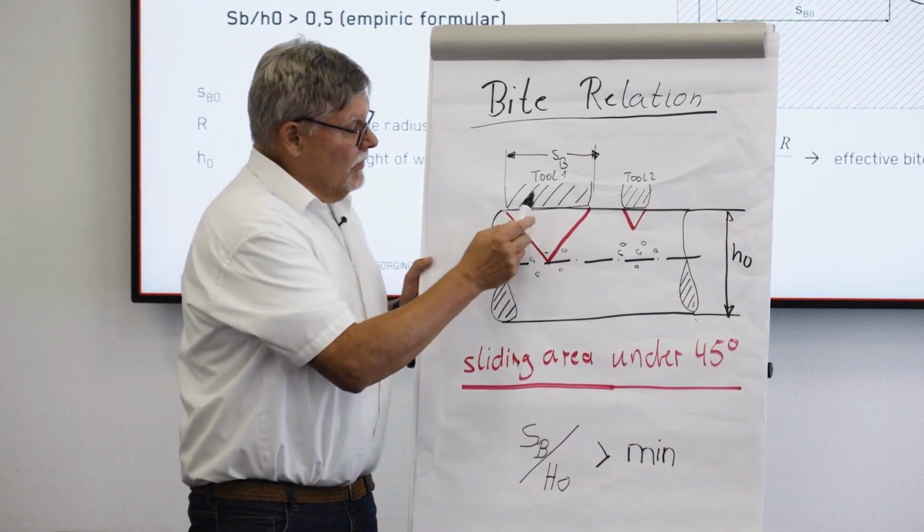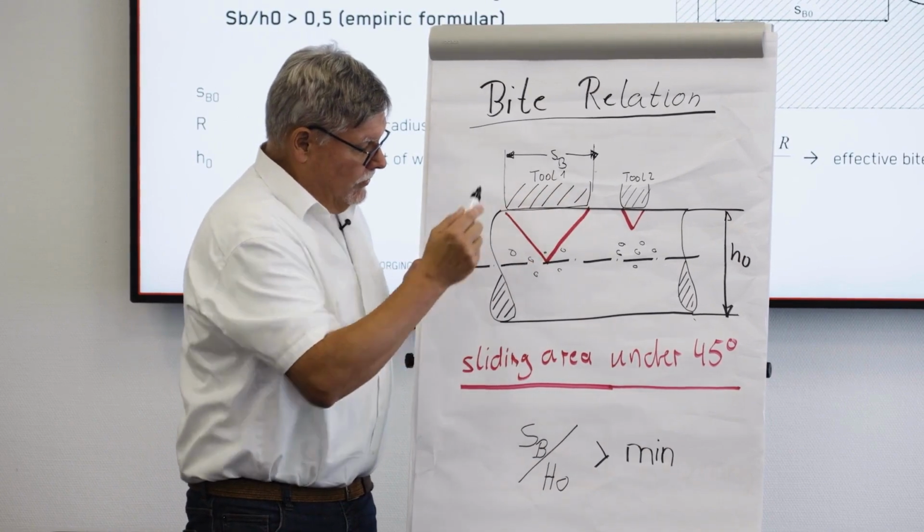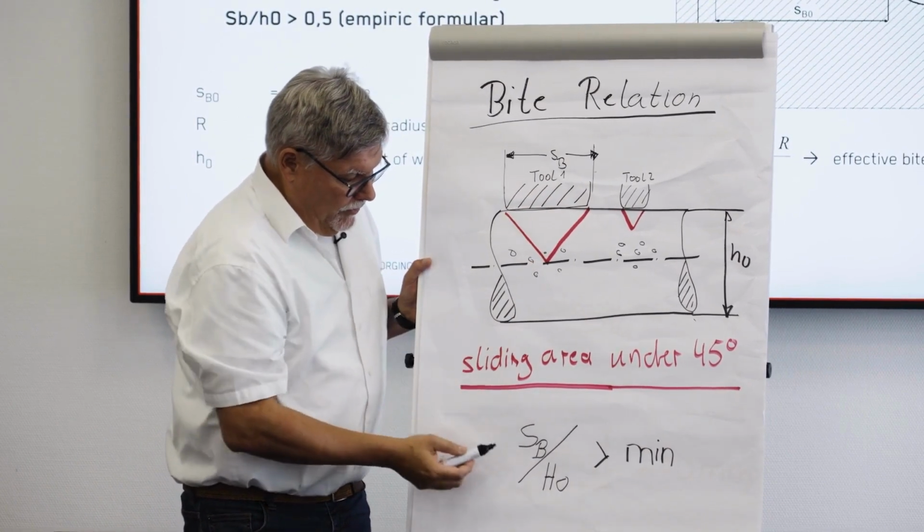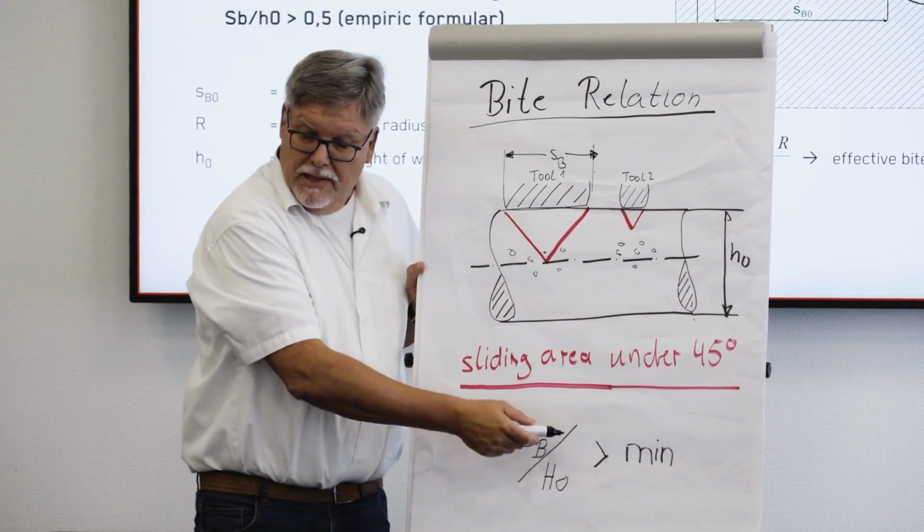So the relation between the width of the tool and the diameter of the workpiece must be bigger than the minimum value.